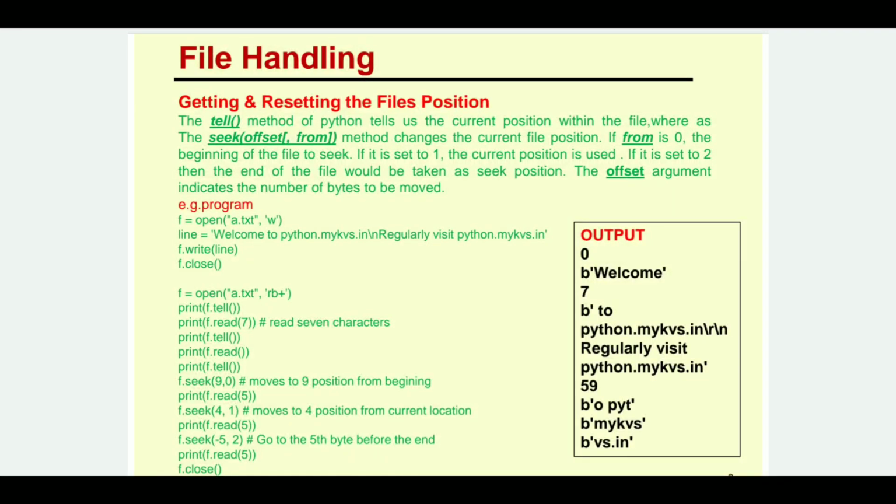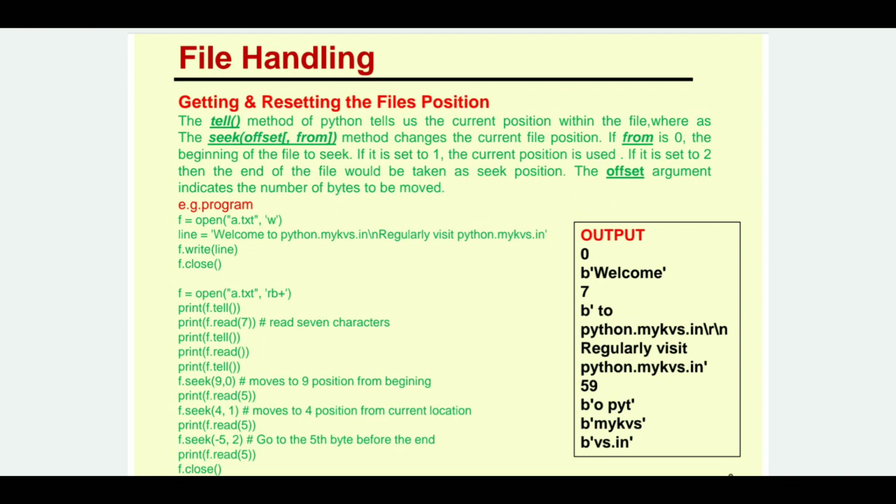Let's continue with the other functions in file handling. We have new functions, tell and seek. To get and to set the file positions, we have tell and seek functions. The tell method of Python tells us the current position within the file, whereas seek has two arguments, offset and from.